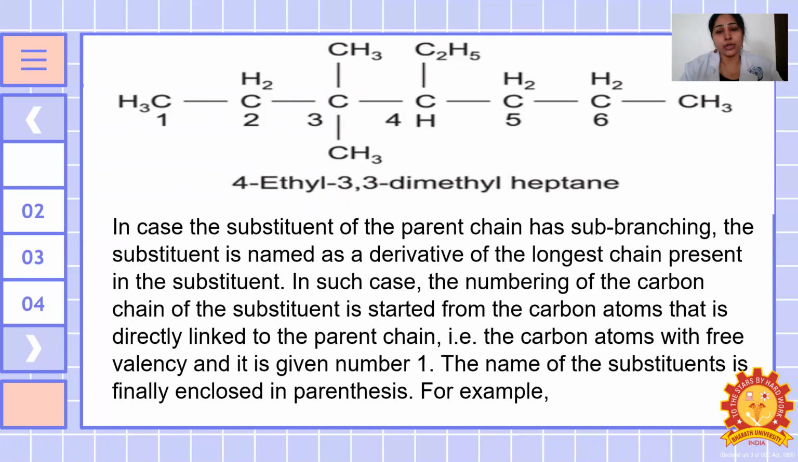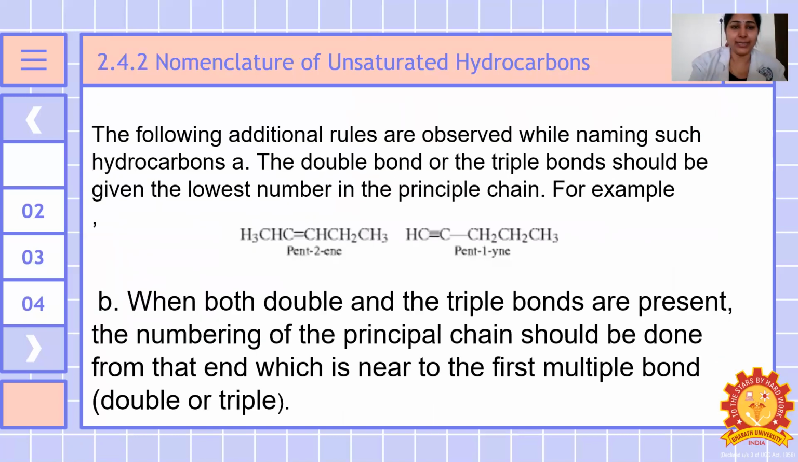So in case of the substituent of the parent chain, it has a sub-branching. The substituent is named as a derivative of the longest chain present in the substituent. In such a case, the numbering of the carbon chain of the substituent is started from the carbon atom which is directly linked to the parent chain. So the carbon atom with the free valency is given number 1. The number of the substituents is finally enclosed in the parenthesis.